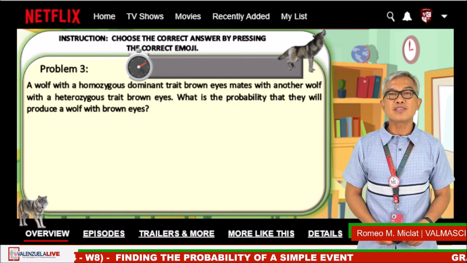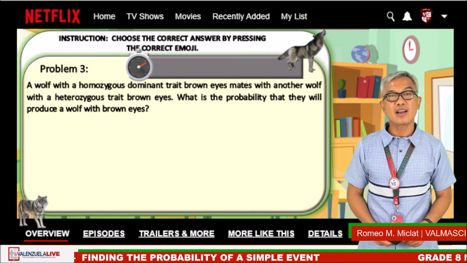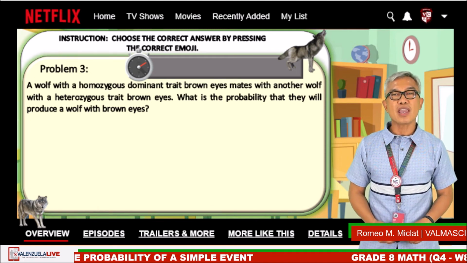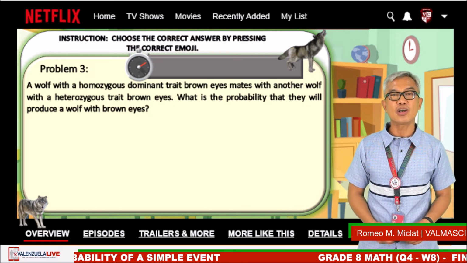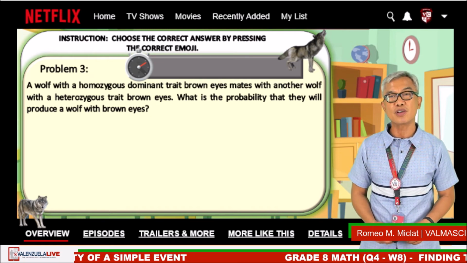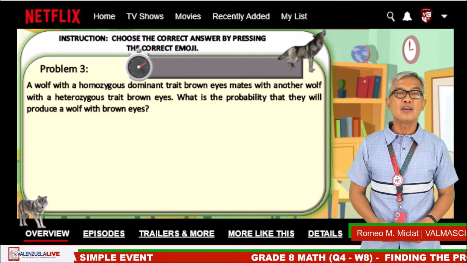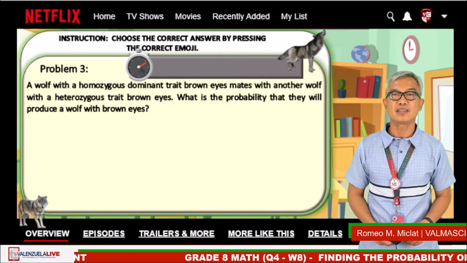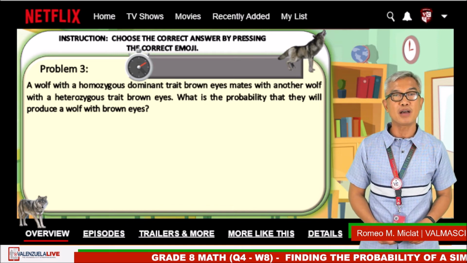Remember, in your science subject is the Punnett square. But first, what is a Punnett square? A Punnett square is a graphical representation of the possible genotypes of an offspring arising from a particular cross or breeding event. And here is our problem.